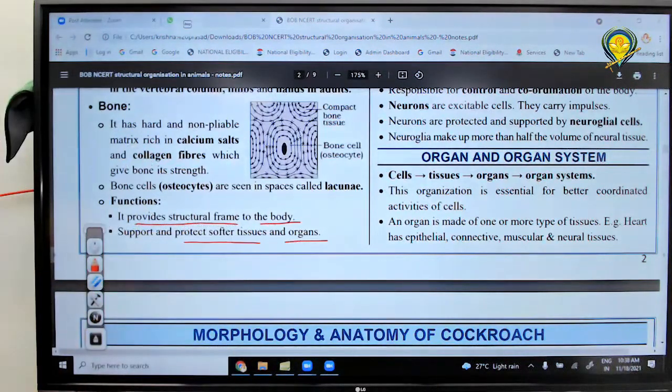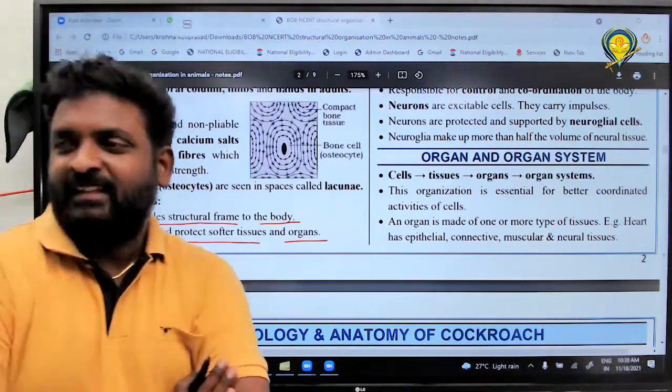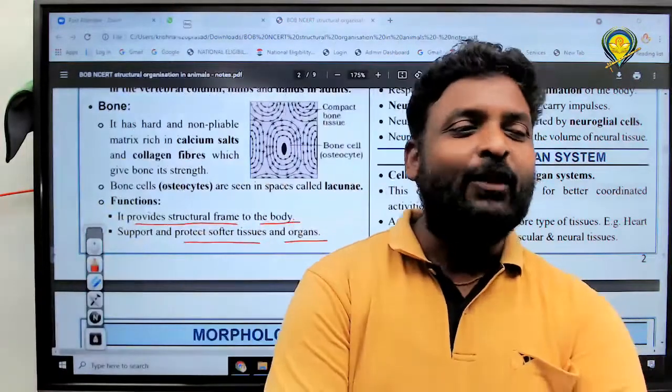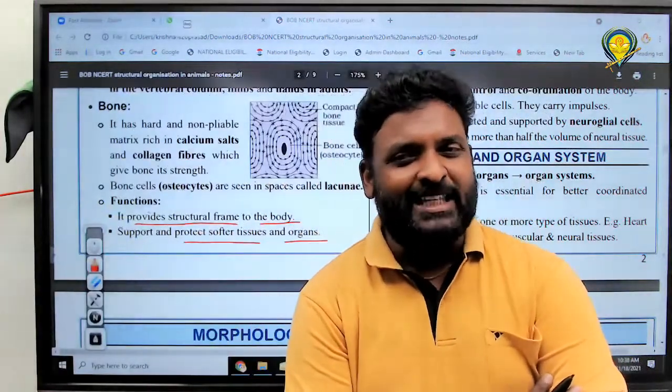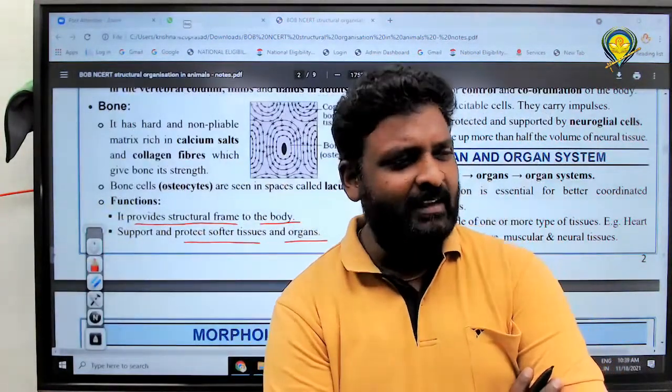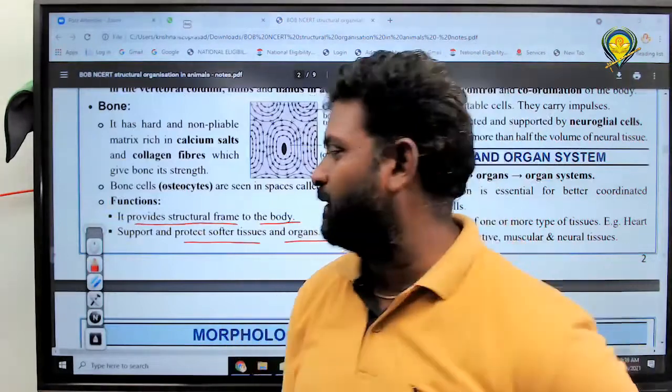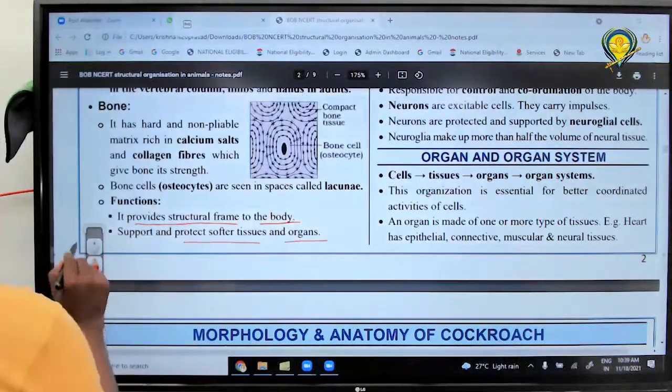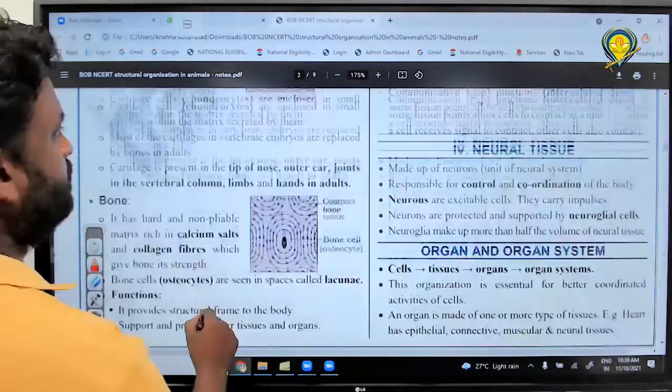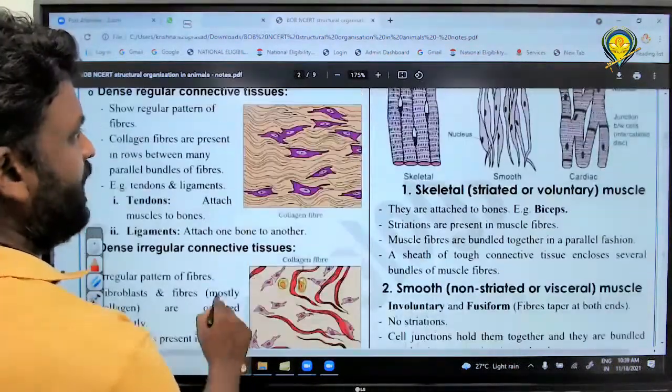That's it. Right? Definitely. So, without bone, is our body imaginable or unimaginable? Unimaginable, right? That's it. Very good. And next one. What about bone? We can see more about bone.